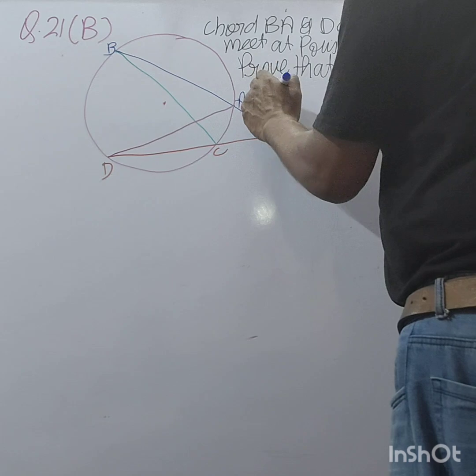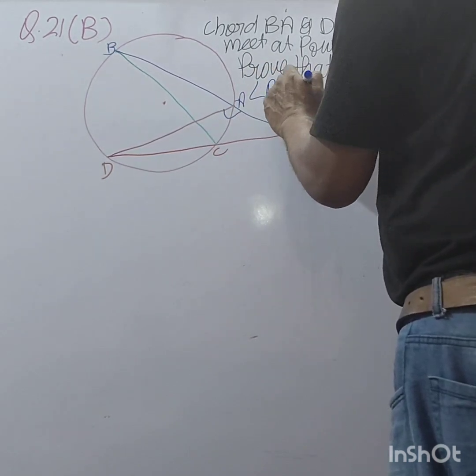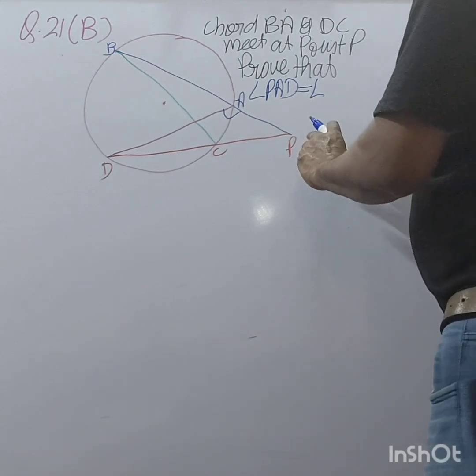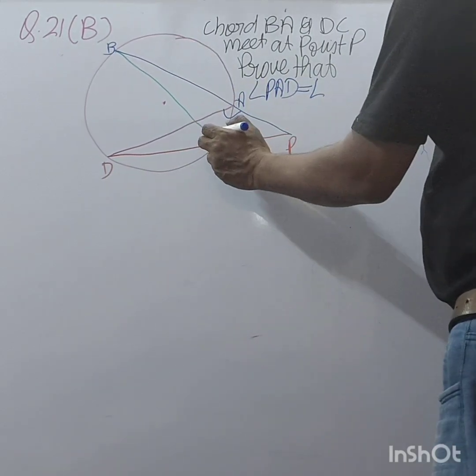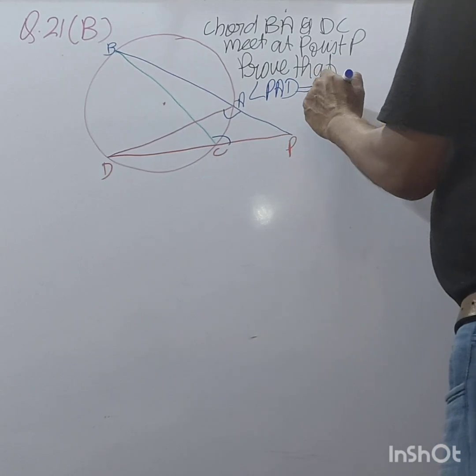Angle PAD means this angle is equal to angle PCB. PCB means this angle.